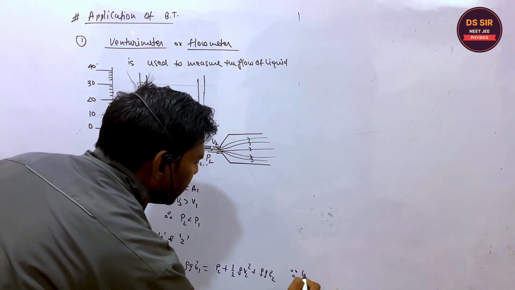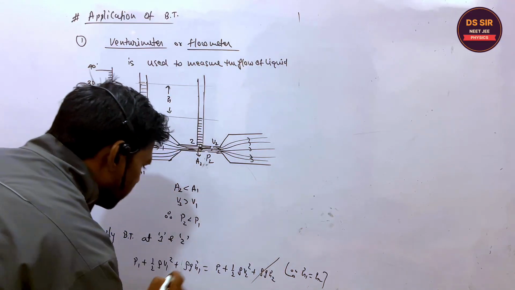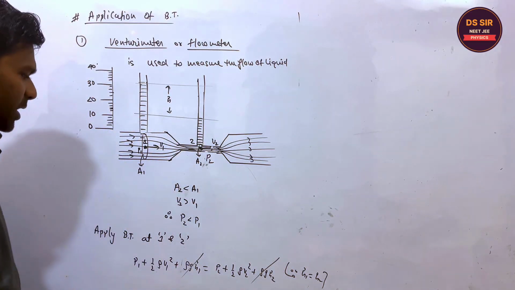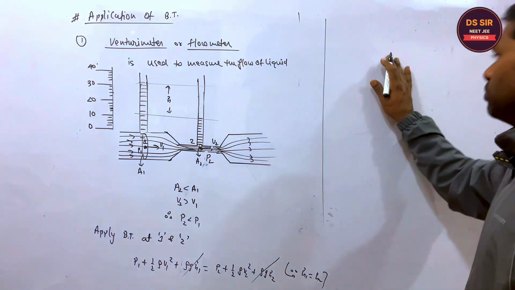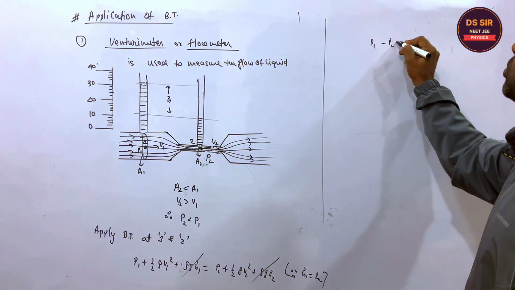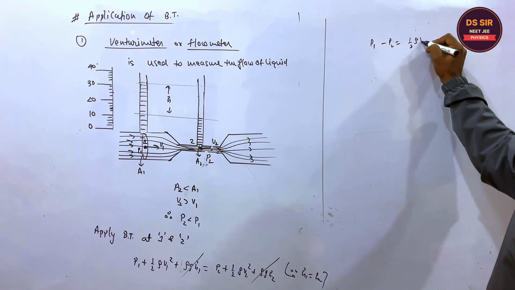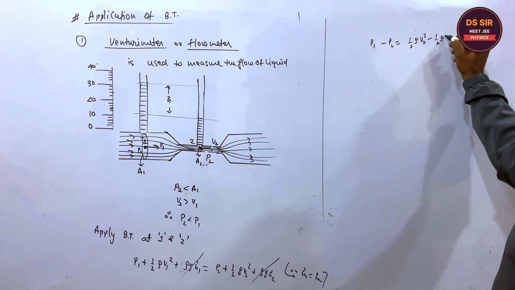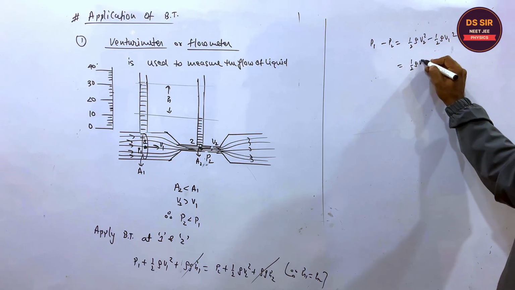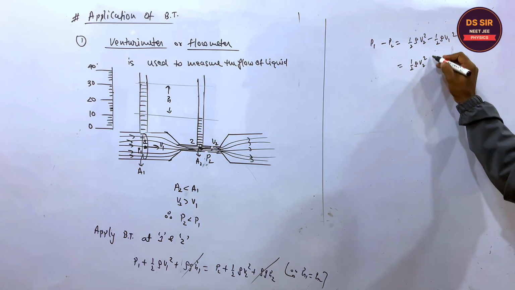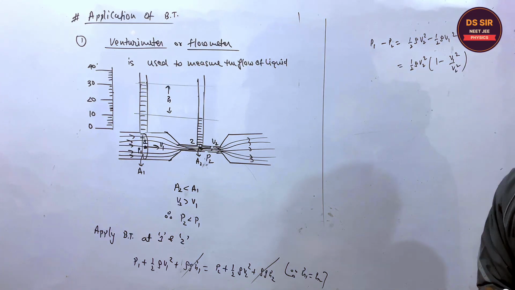But the tube is horizontal, so H1 and H2 terms are cancelled. Is it clear or not? And P1 is greater, so we can modify this. P1 minus P2, since P2 goes to this side, is equal to half rho V2 square minus V1 square. Half rho, you may write V2 square times 1 minus V1 square upon V2 square. Is it clear or not, you tell?